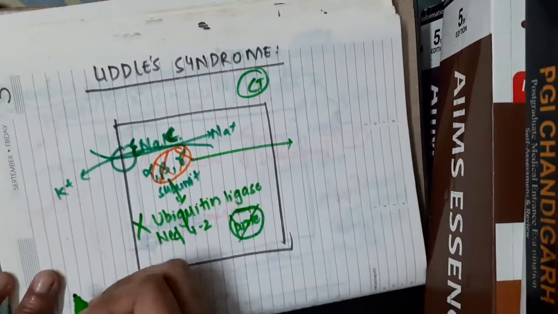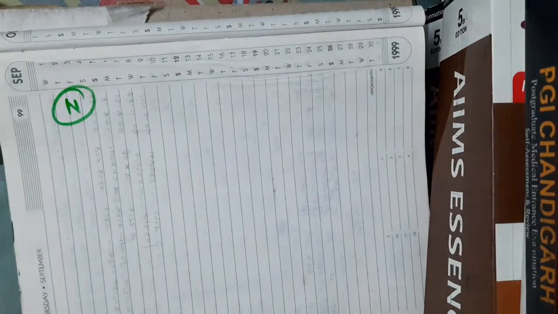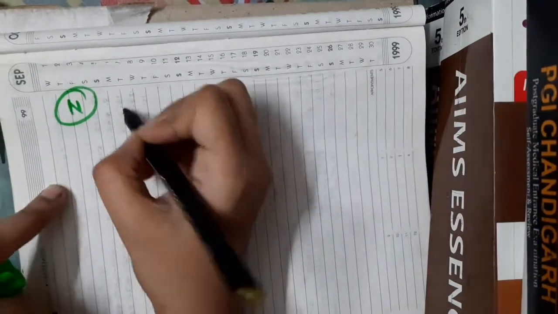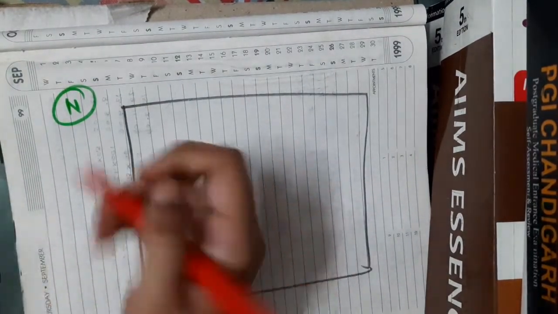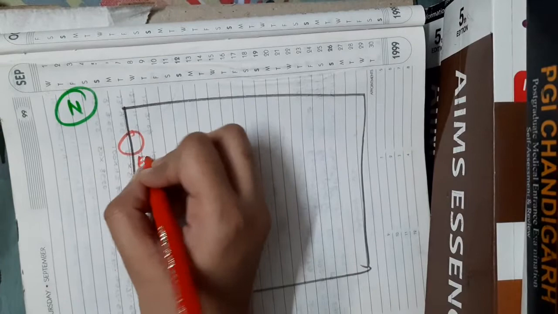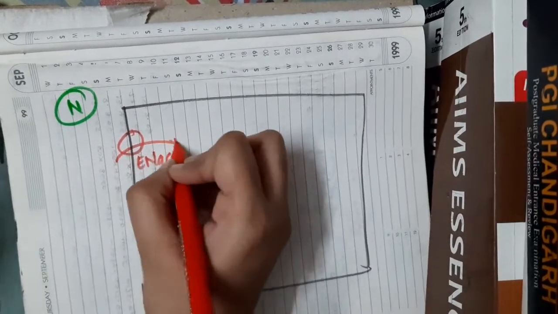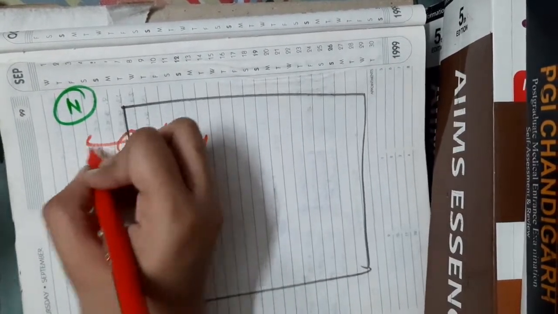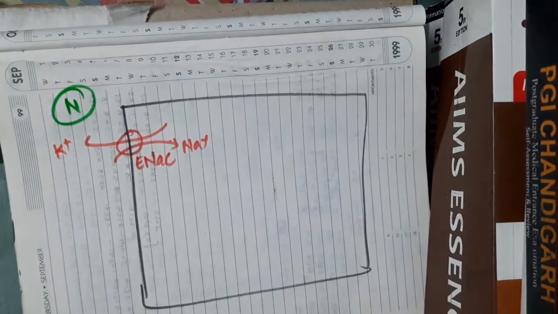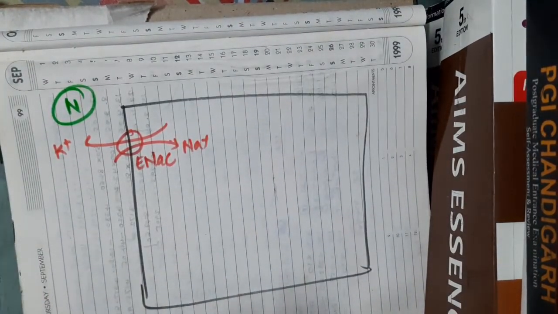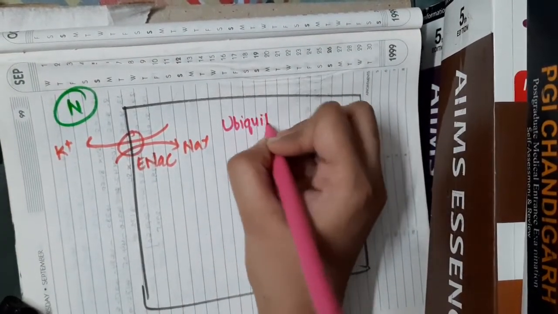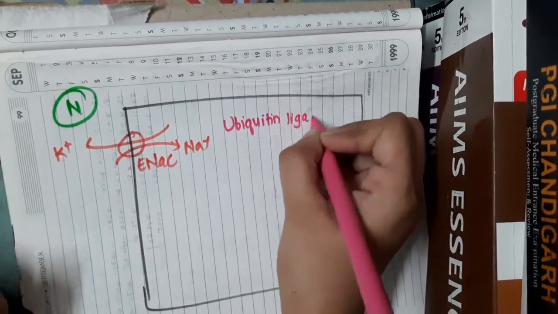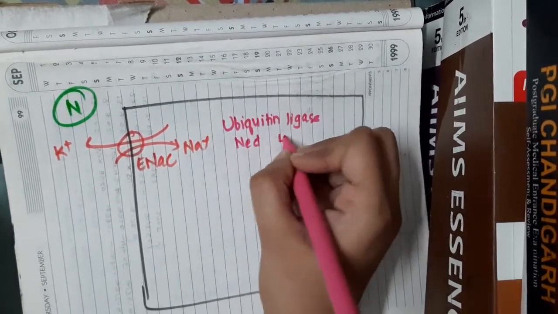Normally, first we will see what happens before going to Liddle syndrome, because that will make things easier. So normally, I'm drawing it bigger, this is the epithelial sodium channel, which normally reabsorbs sodium and excretes potassium. Now, normally we have the ubiquitin ligase NEDD4-2.